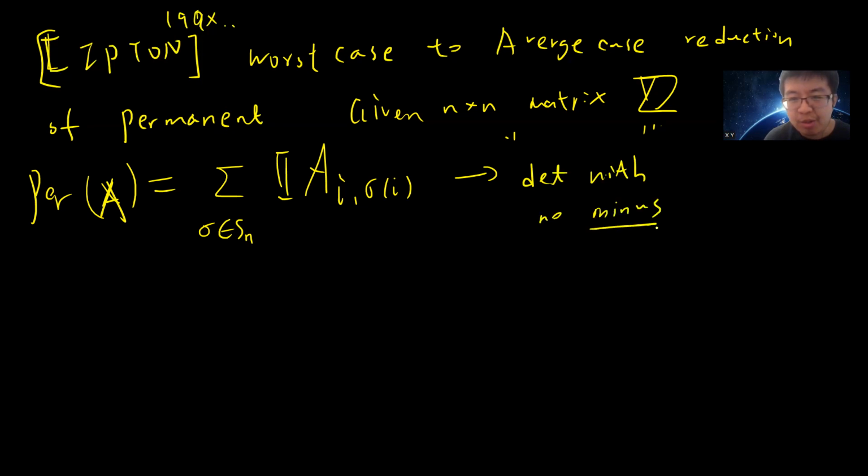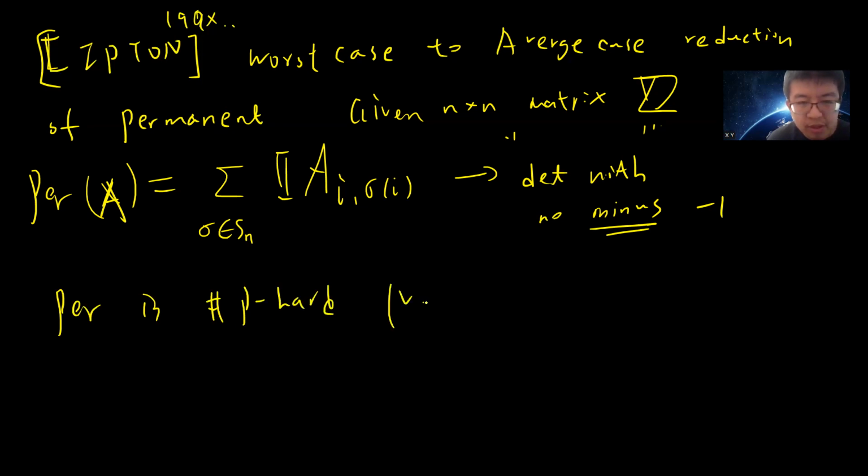This is described by Weber: the determinant with no minus sign is the so-called permanent. And we all know that the permanent is Sharp-P-hard, by Valiant. What this means is that if you can compute the permanent, then you can compute any counting function.